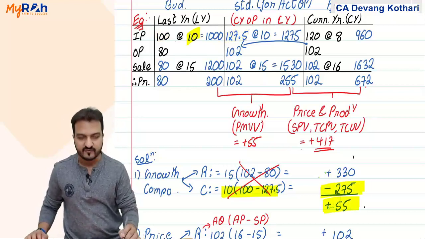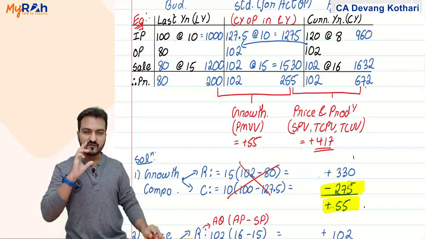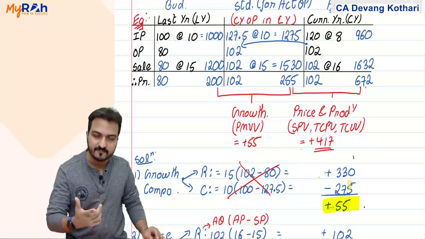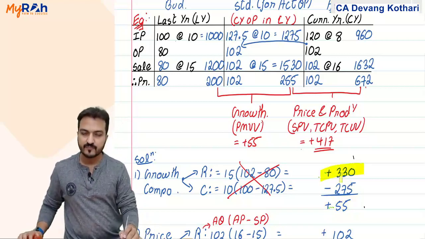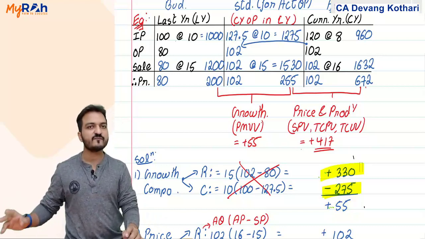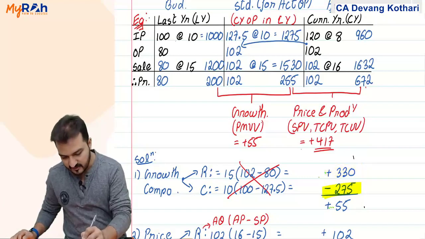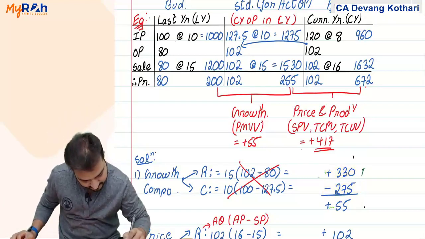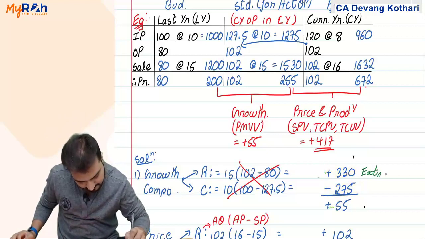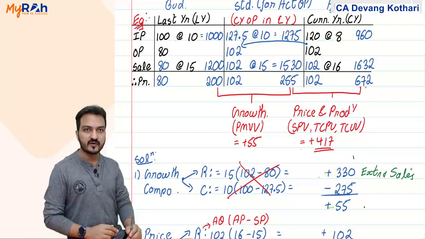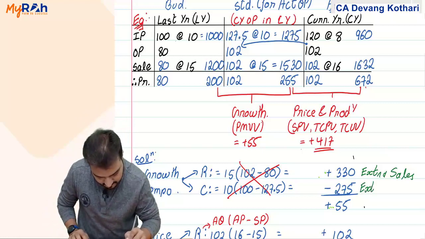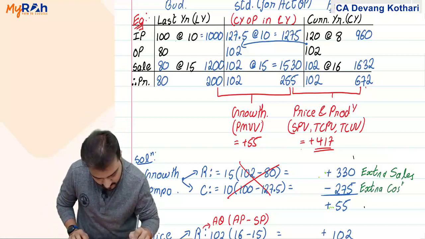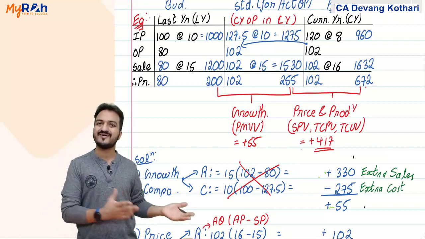Net effect is 55. Naturally, look, if the quantity is increasing, then because of extra quantity, you are getting extra sales of 330 and you are incurring extra input cost of 275. 330 indicates extra sales due to the quantity increase, and 275 indicates extra cost due to the quantity increase.